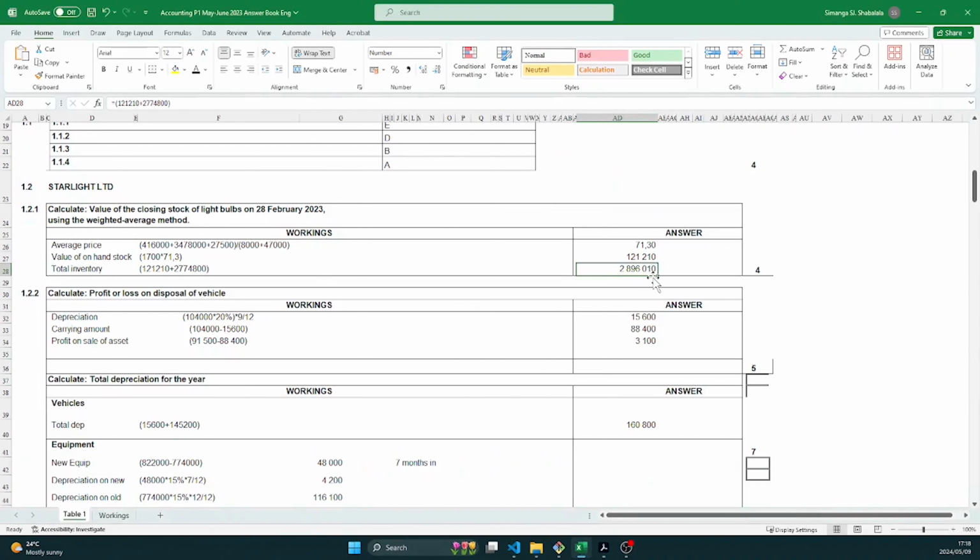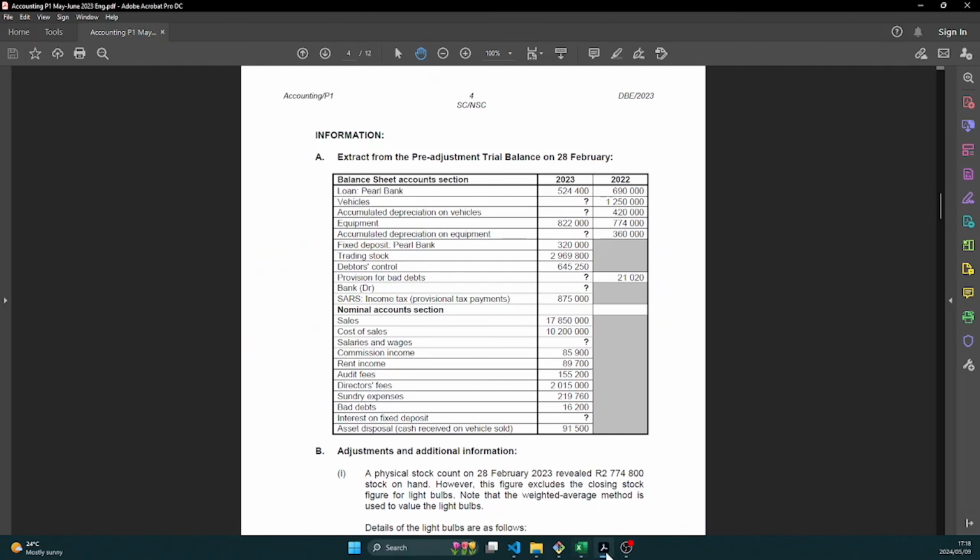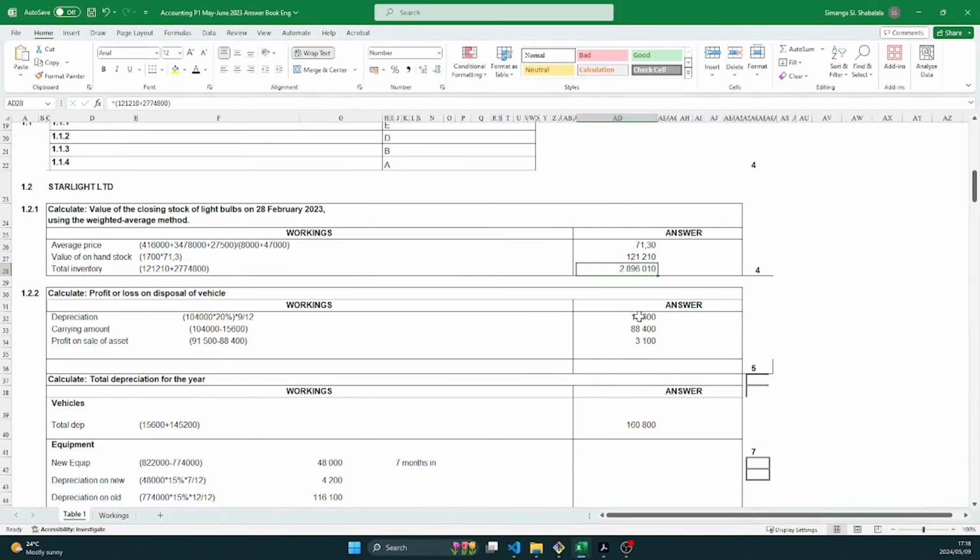So it means the inventory that is recorded in the books of the company does not agree to the inventory that was counted, that was actually on hand. So it means that there's missing inventory. Now what we call that is trading stock deficit. So the difference between this 2.8 and that 2.9 would be your trading stock deficit, and you would put it in your income statement as an expense. So remember that when you do your income statement. All right.